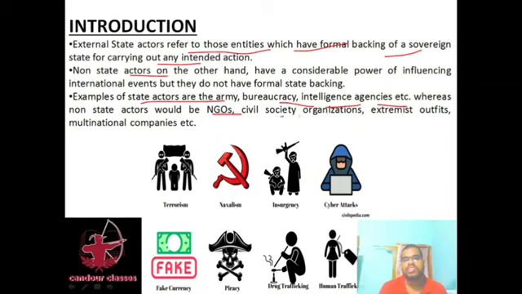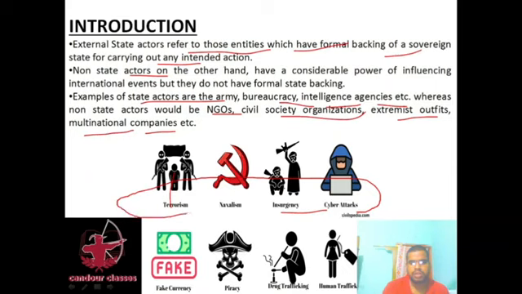NGOs, civil society organizations, extremist outfits, like the Northeast extremism, Maoists, those can also be called non-state actors, multinational companies, etc. Then Naxalism, terrorism, insurgency, cyber attacks. These are non-state actors. Then fake currency, piracy, drug trafficking, human trafficking. These are because of non-state actors.